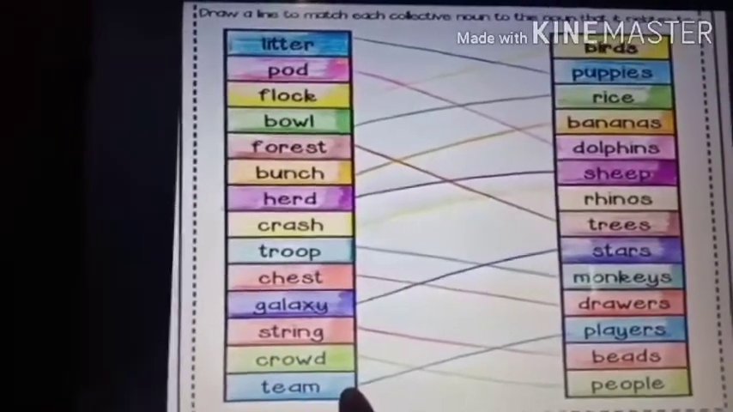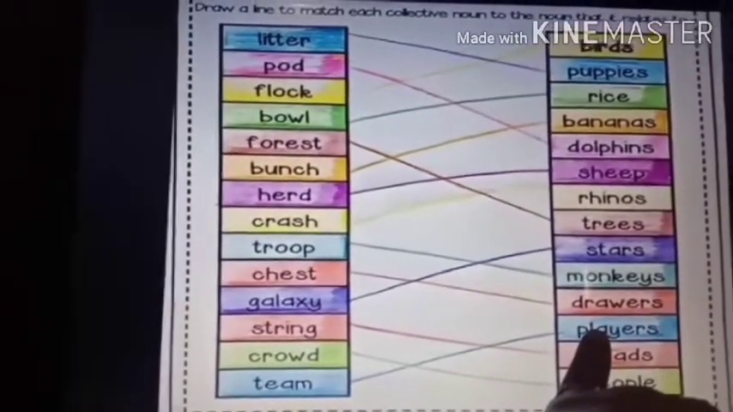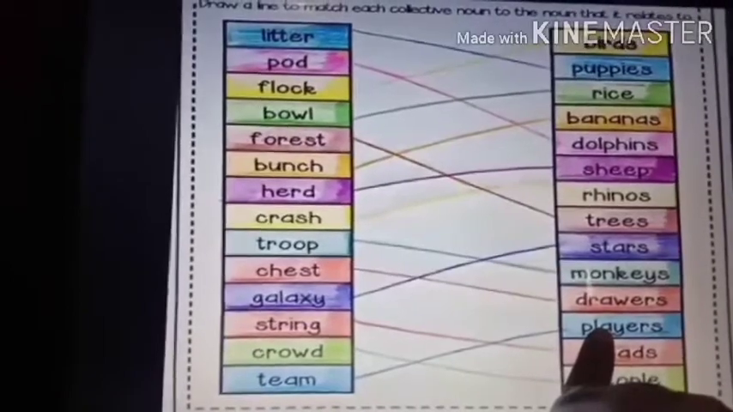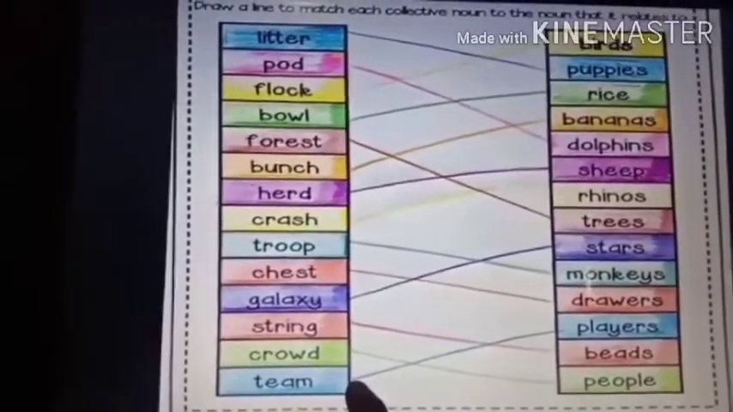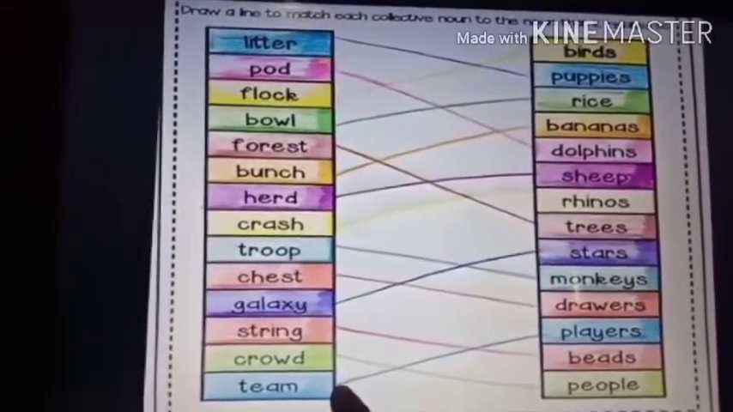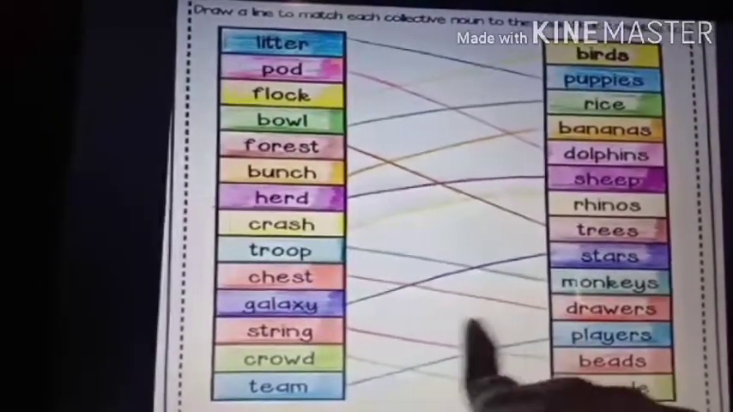And team also, you all know. A group of players is called a team. You know players: football players, cricket players, hockey players. So what do you say? You say football team, hockey team, badminton team, cricket team. Yes or no? So a group of players is called a team.